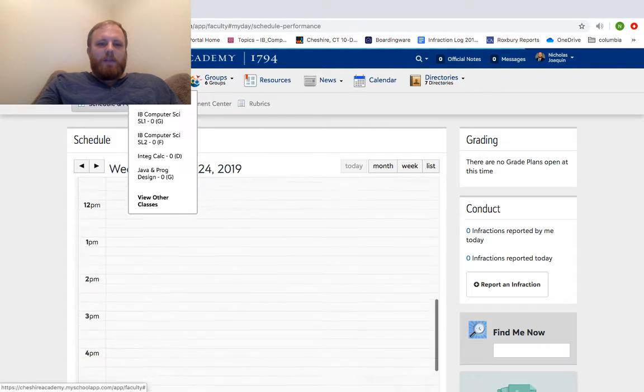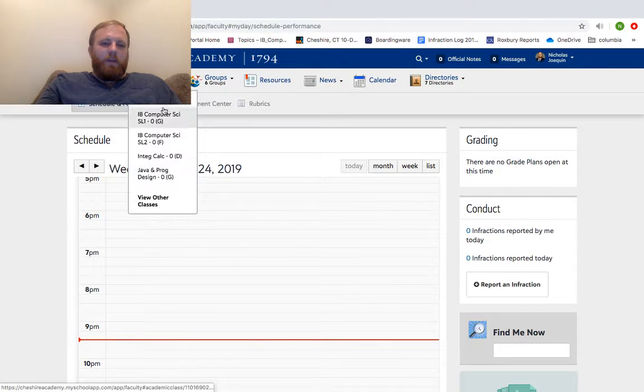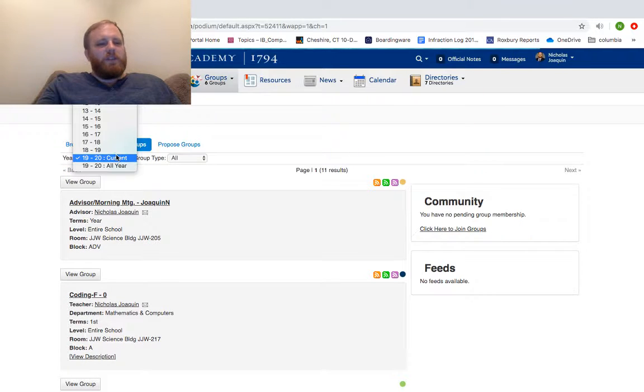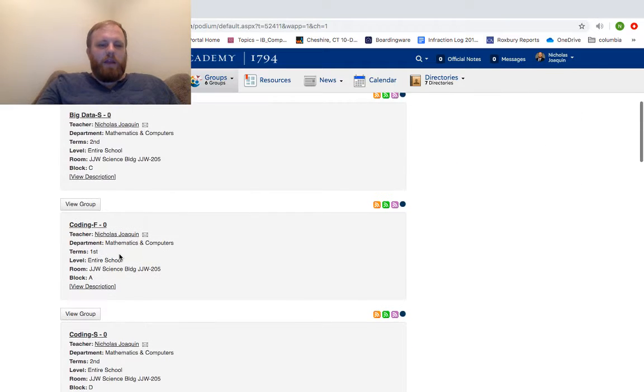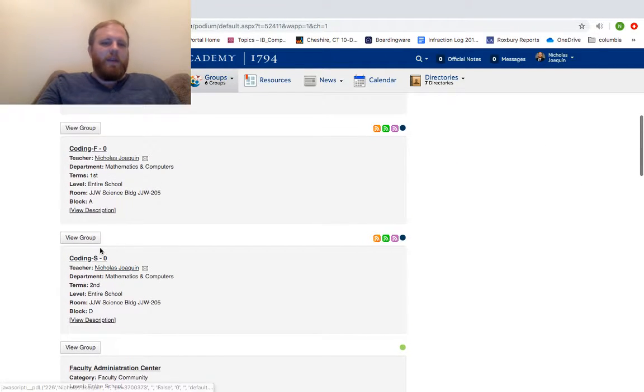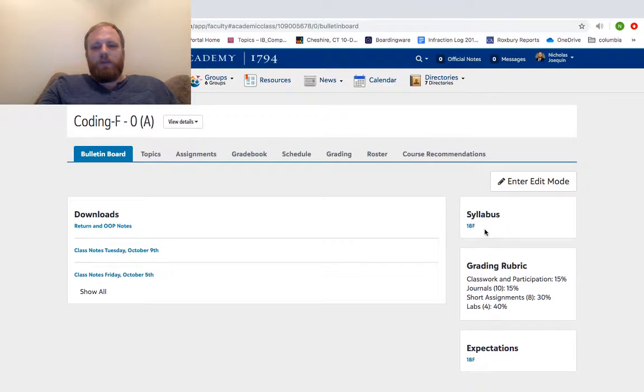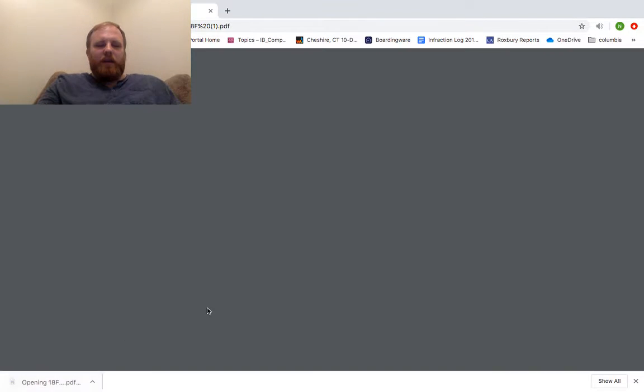But our biggest piece right now is I want everybody to have their portals all ready to go. So for the most part, your portal should be pretty easily put together year to year. It's just that this first year takes a little bit more effort. It takes a little bit more follow through, a little bit of ingenuity, doing stuff the first time. But otherwise, like I said, the 3 things you need to include are pretty straightforward. Syllabus, we just talked about. Grading rubric should just follow however you set up your grade book. Obviously, you should think that out too. But your expectations, those are going to be entirely independent class to class.